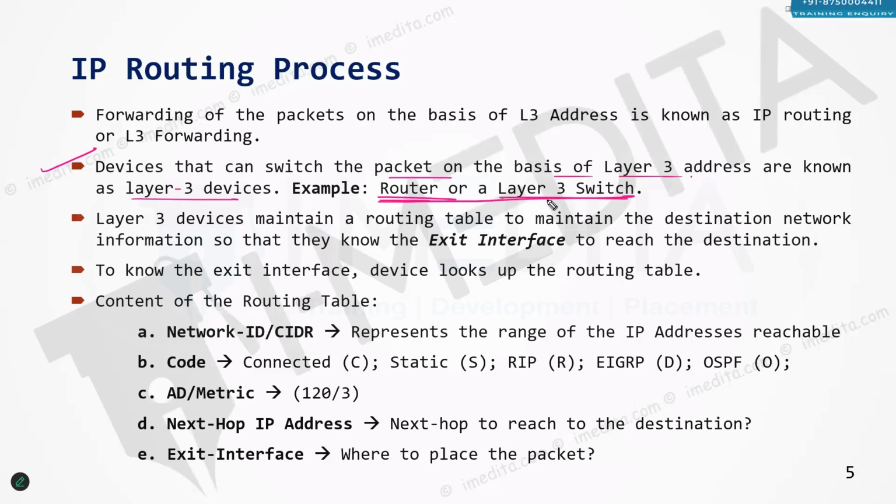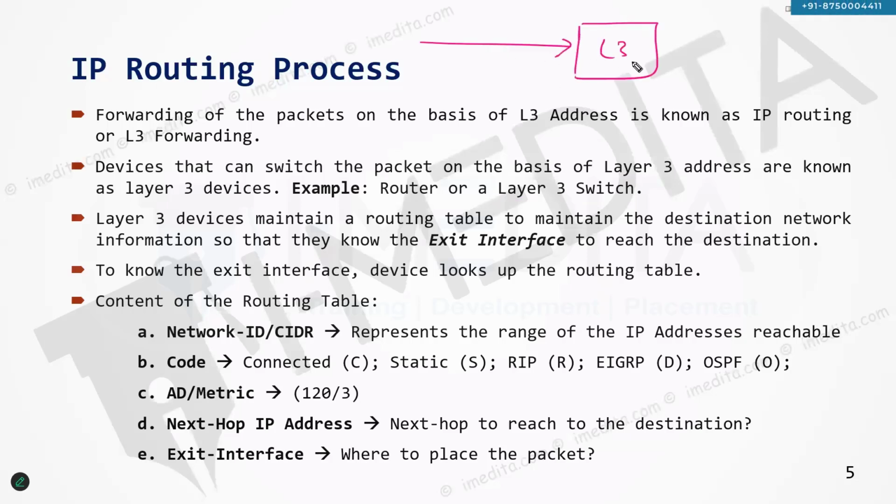You get routing functionality on plenty of devices. Routing functionality basically means the ability to forward the packets based on destination IP. Commonly, routers or layer 3 switches are used for routing, but apart from that, we have other devices also that can perform packet forwarding based on the layer 3 address. Now, when a packet arrives on this layer 3 device, the layer 3 device needs to decide out of which interface the packet needs to be forwarded.